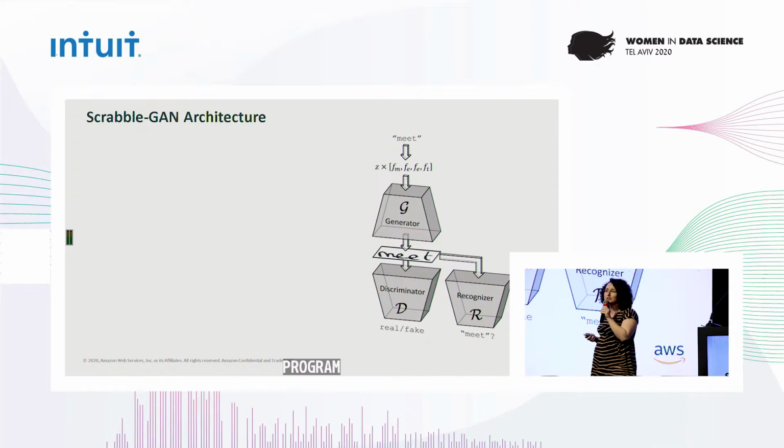The discriminator is like a regular GAN. It tries to distinguish between real and fake images. And there is a competition between the discriminator and the generator. Each of them tries to get the outcome better. The discriminator tries to distinguish better between the images. The generator tries to create images which look more real.